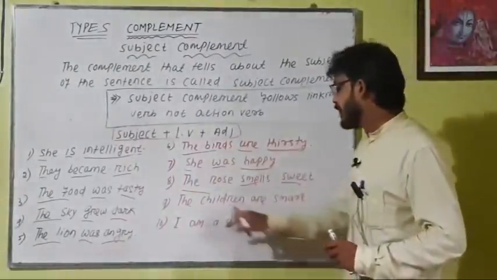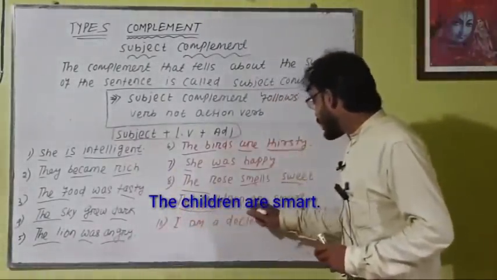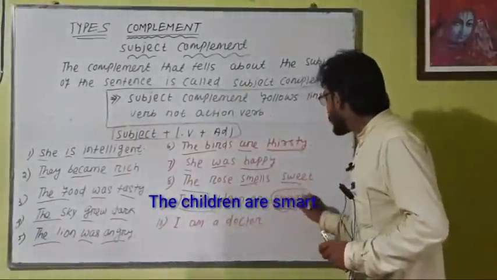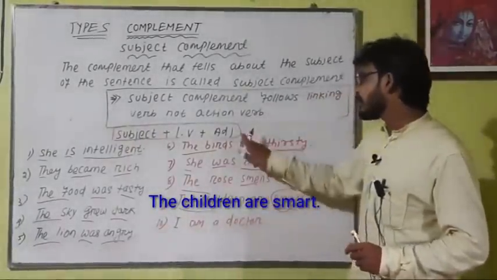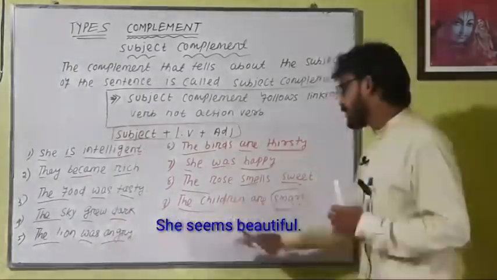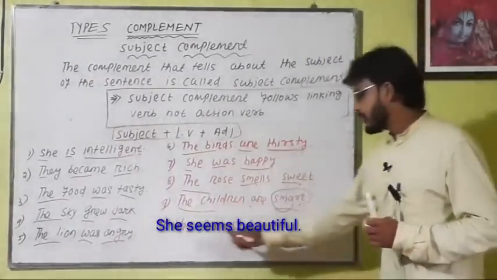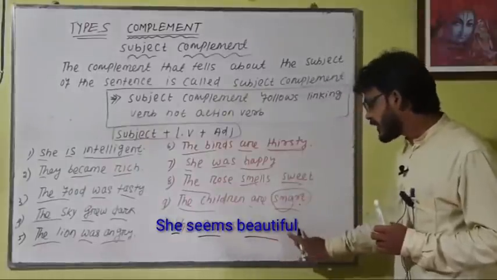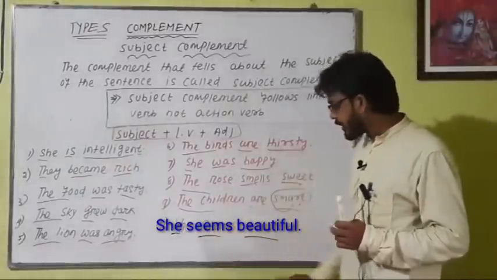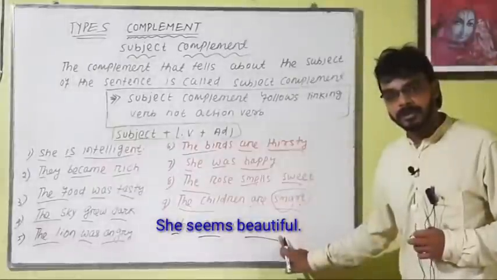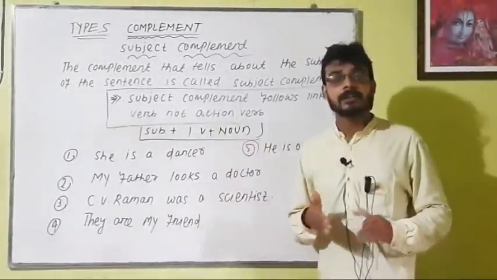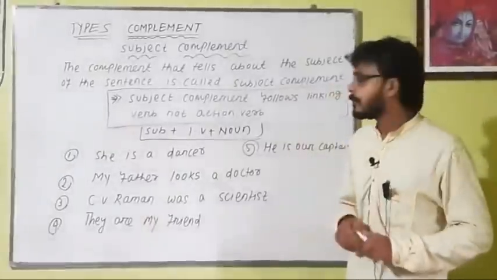The children are smart. Who are smart? The children. Here smart is the subject complement, an adjective that tells about the children. She seems beautiful. She is the subject, seems is the linking verb, beautiful is an adjective that tells about she, the subject complement. Clear? Dear students, let's learn the other way to represent the complement.